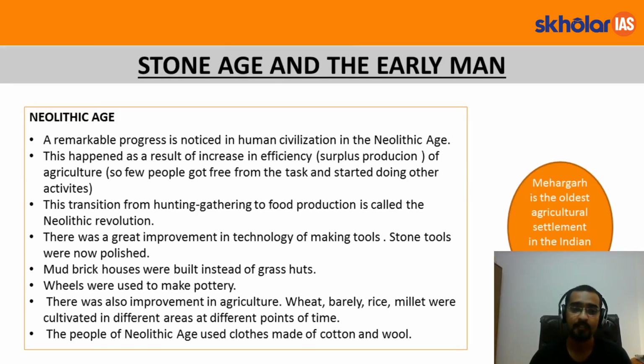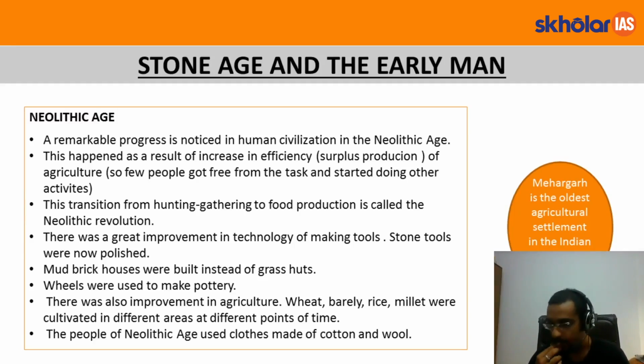And what were the other changes that this revolution witnessed? Stone tools were now polished. Mud brick houses were built instead of grass huts. The wheel was used to make pottery. There were also improvements in agriculture, like wheat, barley, rice and millet being cultivated at different points of time and in different areas. People of the Neolithic Age used cloth made of cotton and wool.